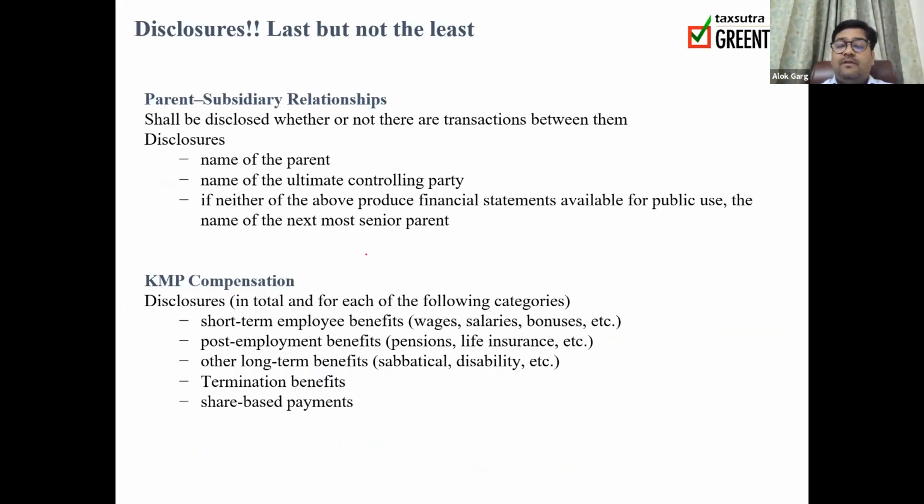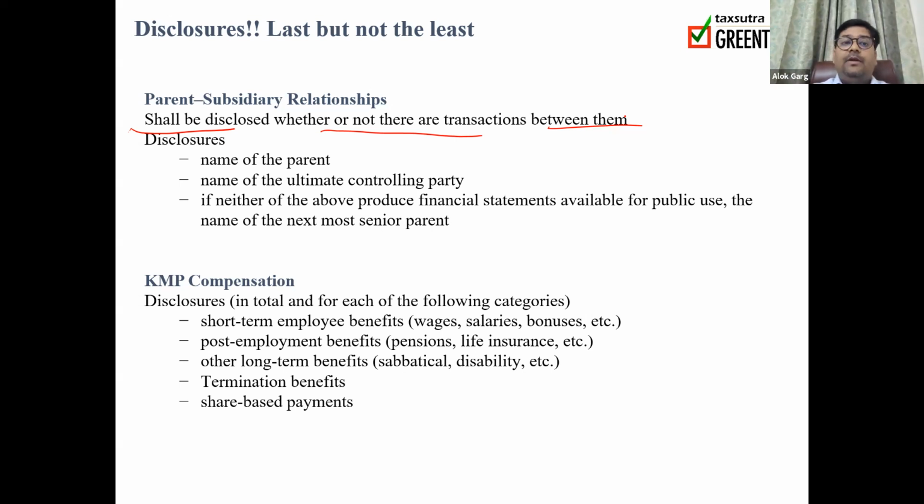Coming to the disclosures, first of all, there is a parent and subsidiary relationship, a holding and subsidiary relationship. It shall be disclosed even though there is no transaction between them. So it doesn't matter whether there is a transaction between the subsidiary and parent, it has to be disclosed. If there is a holding-subsidiary relationship, it is required to be disclosed irrespective of whether there is a transaction or not.